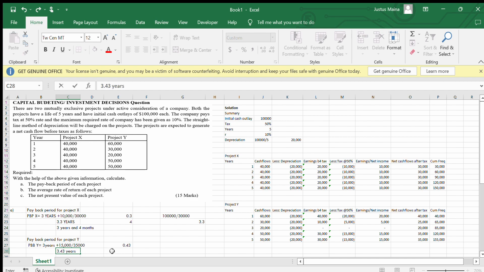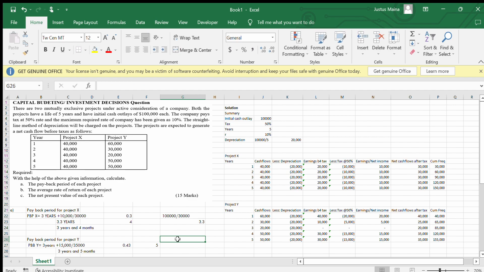But you can go further and see what are the months. So we now multiply that number of 0.43 times 12. And you see the months. So we are saying it is 3 years and 5 months. So we can change this one here and say it is 3 years and 5 months.